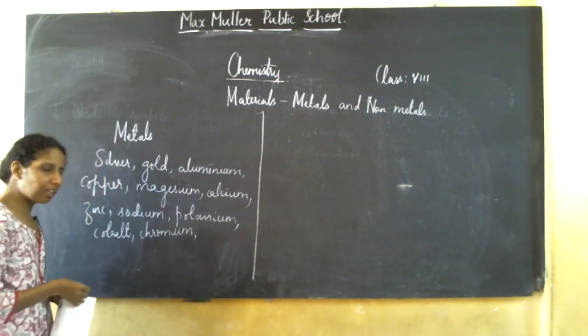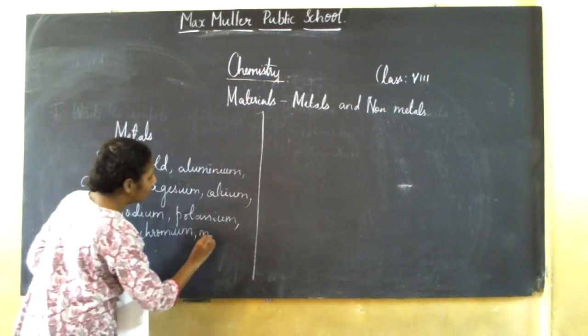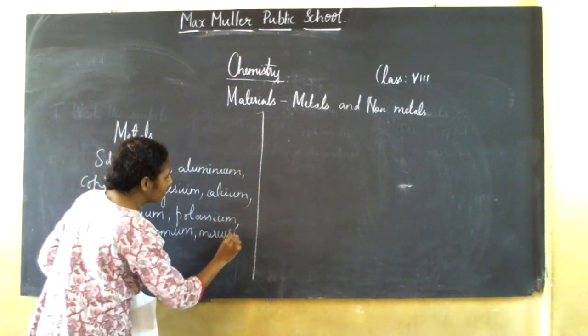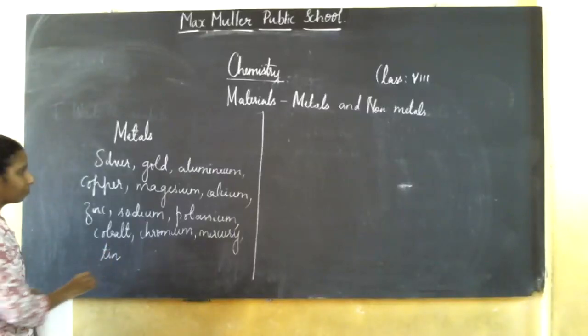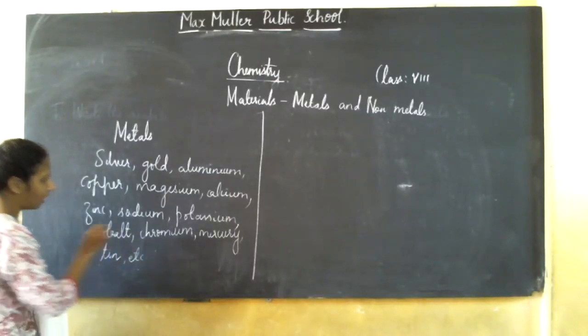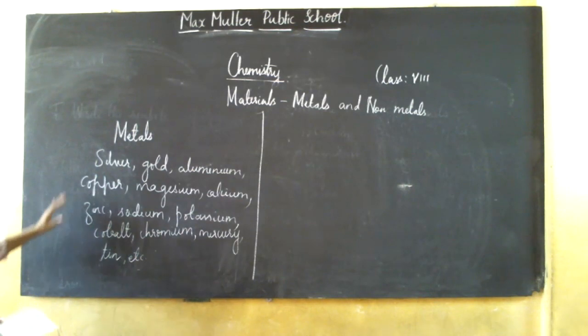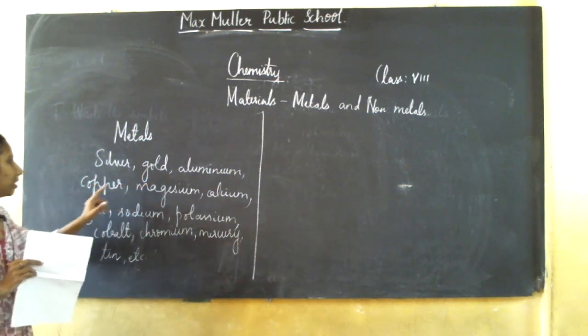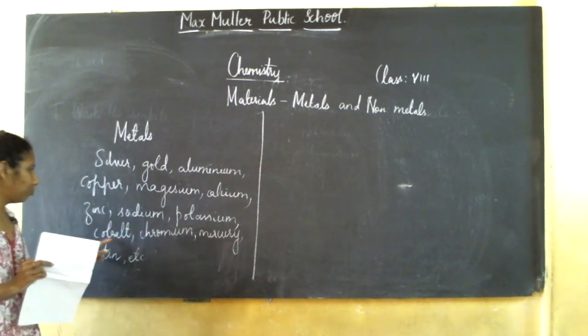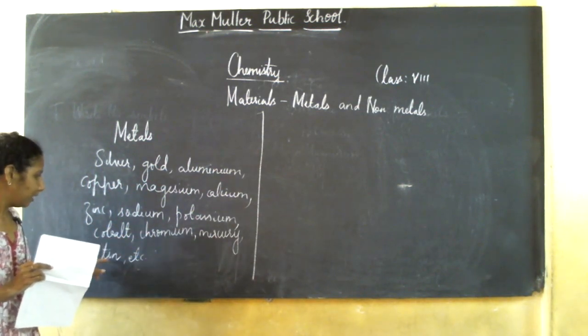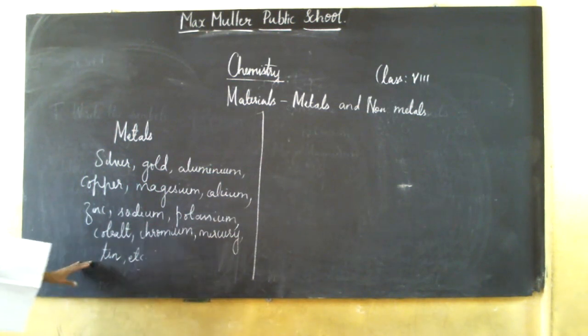Then can you name me the other metals? Mercury, tin, etc. are all examples of metals. There are many more metals. I have given a few examples now. So silver, gold, aluminium, copper, magnesium, calcium, zinc, sodium, potassium, cobalt, chromium, mercury, tin, etc. are all examples of metals.